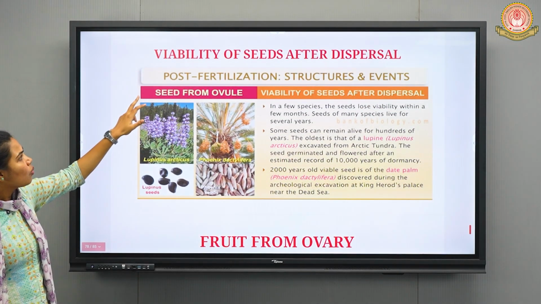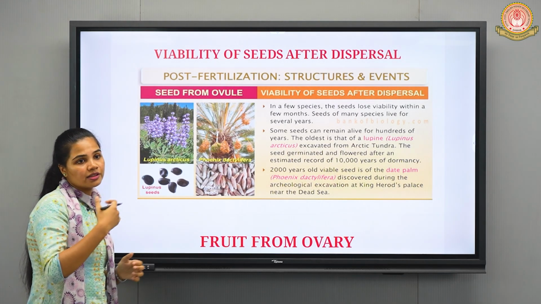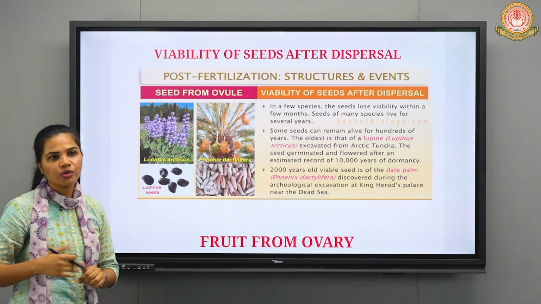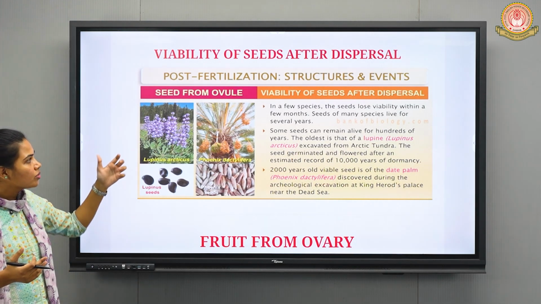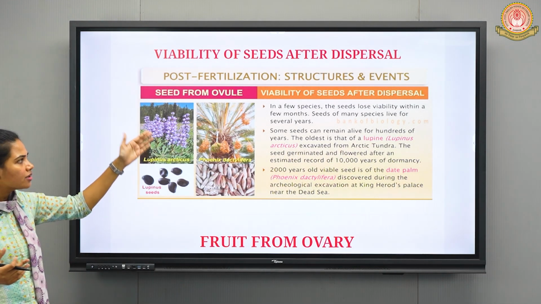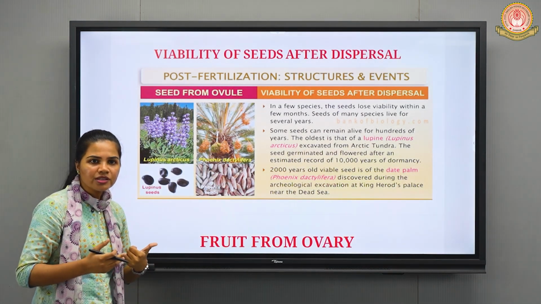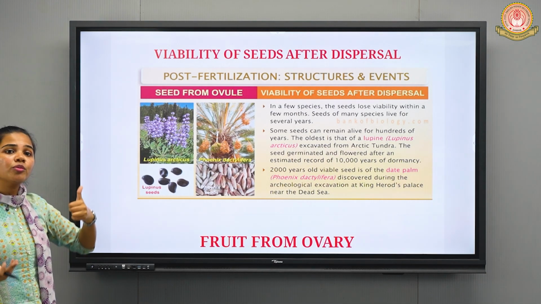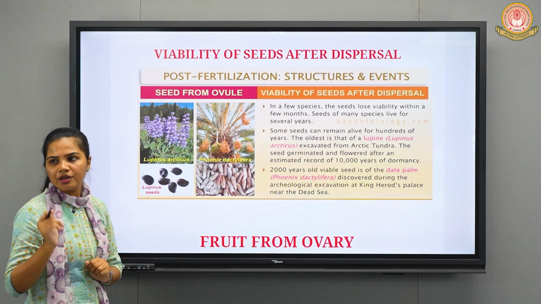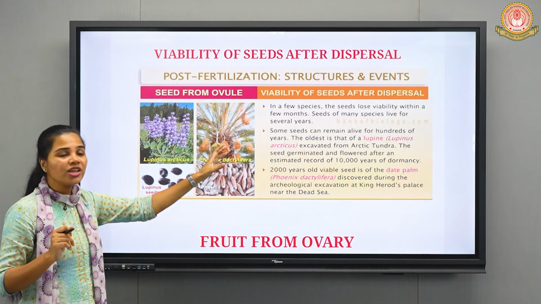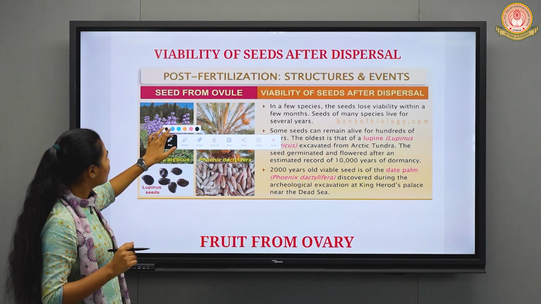Next point is regarding what? Viability of seeds after their dispersal. That means once the seeds get dispersed from one region to another, how much time will they be viable or active? So there are some points that we will discuss. Okay, first point: in a few species, seeds lose viability within a few months, whereas in some cases, they may be viable for many years also. So there are some examples from the MCQ point of view. You can remember them. Okay, so second point regarding what?